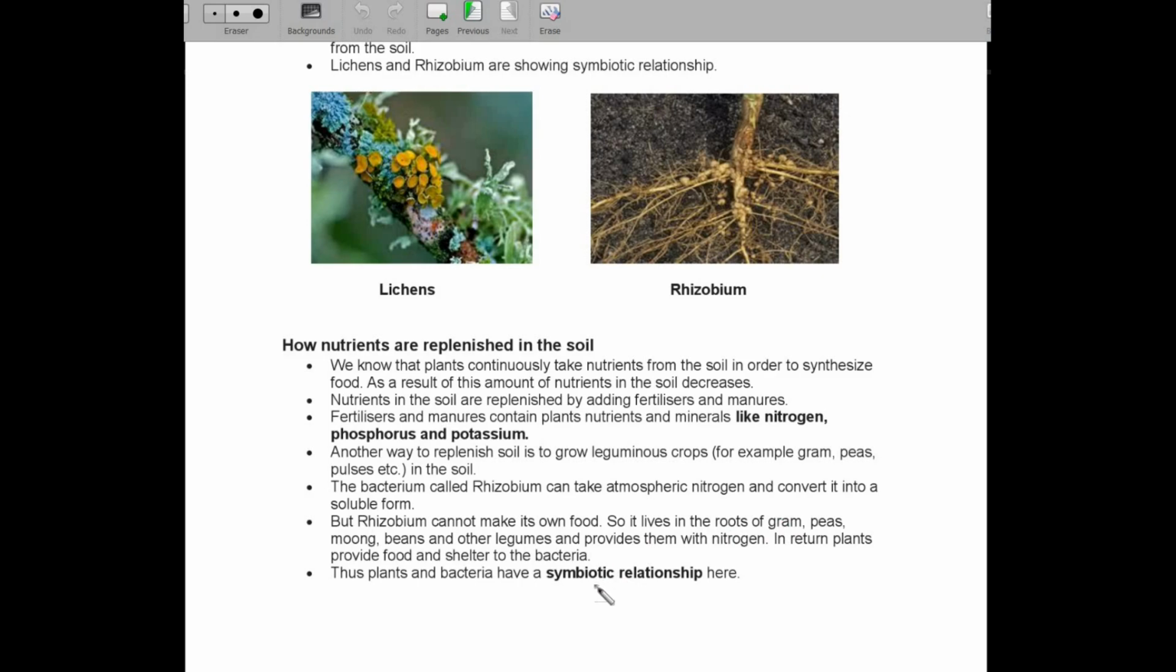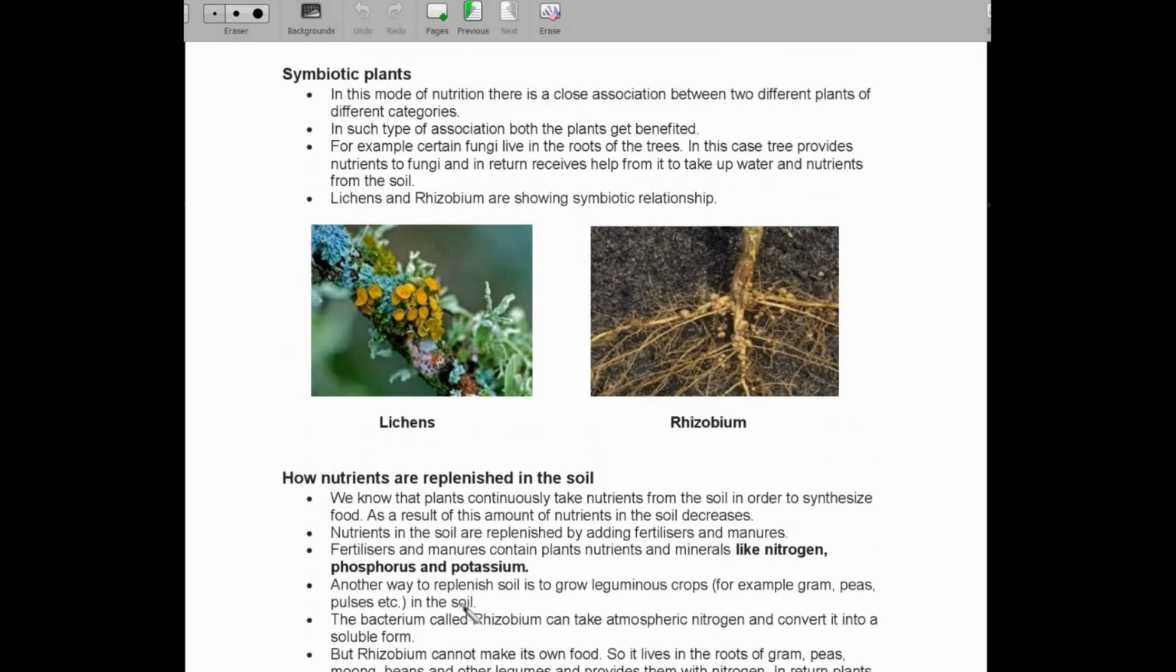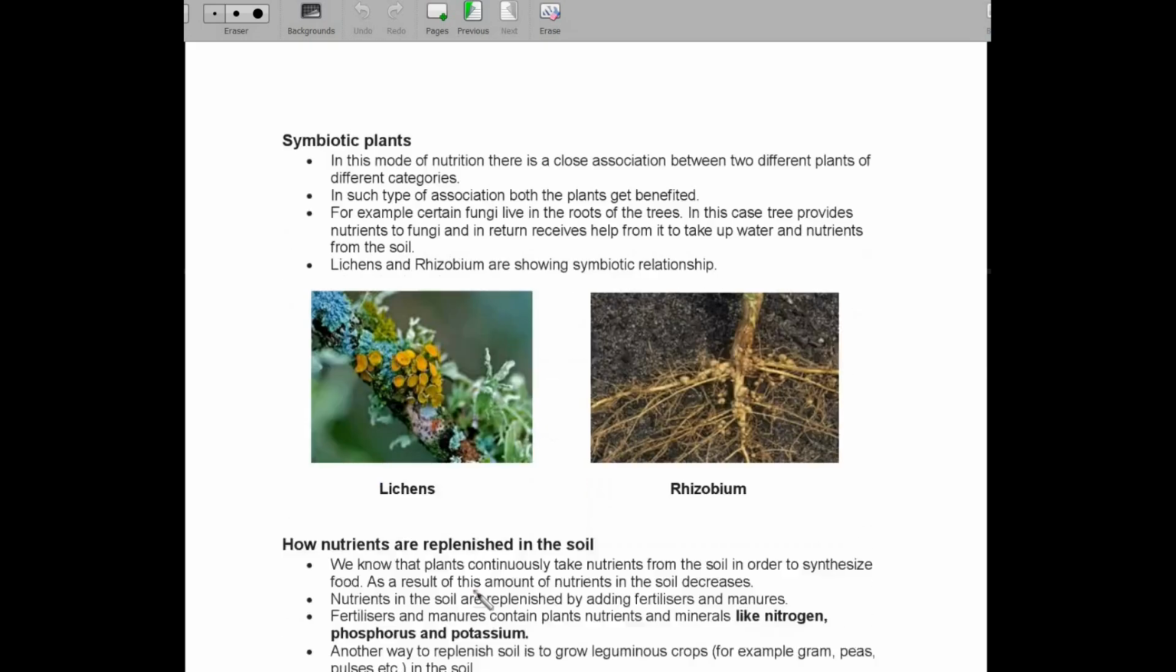So this is a kind of plants and bacteria's symbiotic relationship, wherein the bacteria rhizobium is fixing the nitrogen from the air and giving it to the soil, wherein from the soil these plants are able to absorb the nitrogen, and in return the bacteria are getting the food from the leguminous plant.